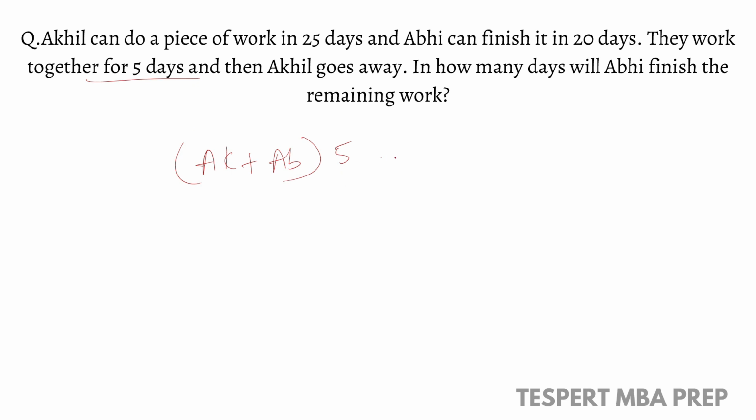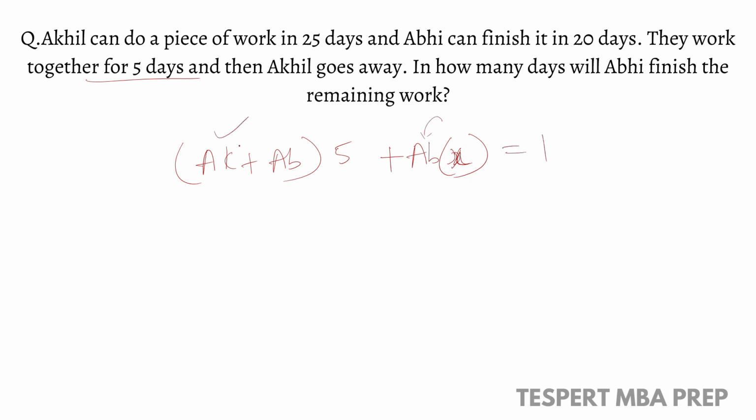And after that, Akhil goes away and the remaining work is done by Abhi. So if we assume the remaining work takes x days, then it will be x into Abhi's 1 day work, and this will be equal to 1.